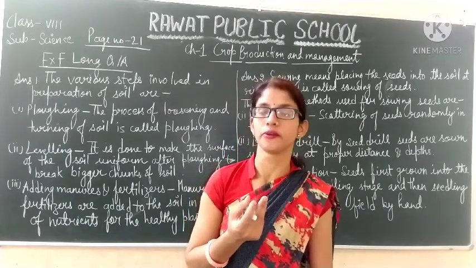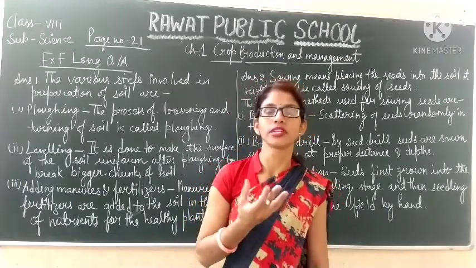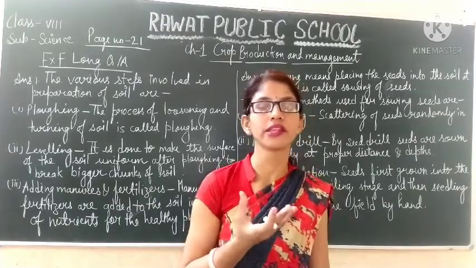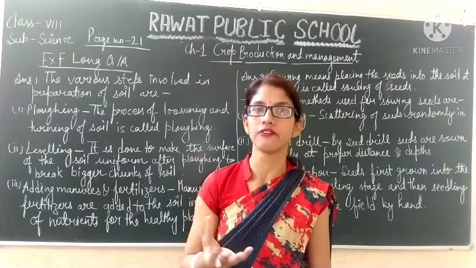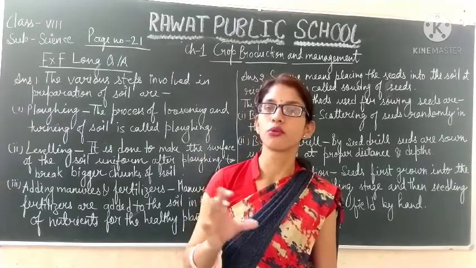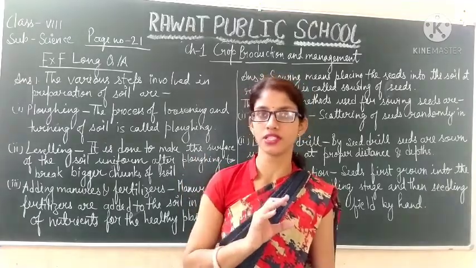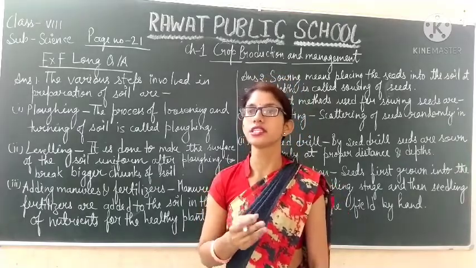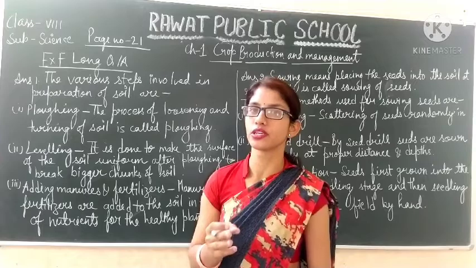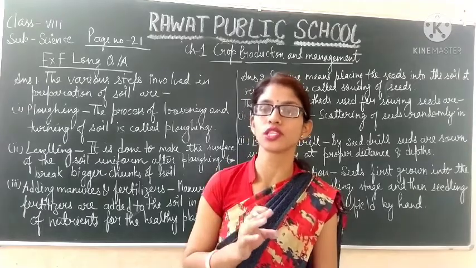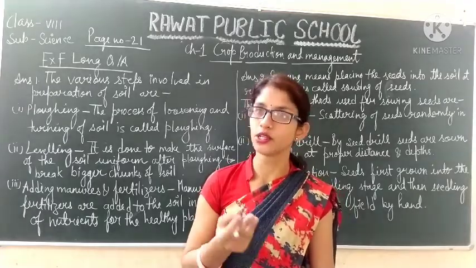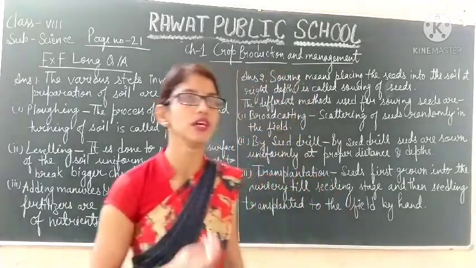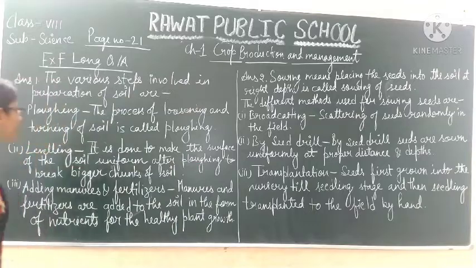Second is leveling. After plowing, what happens? Chunks of soil are also formed in the field. So with the help of a leveler, the chunks are broken down into smaller pieces and leveling of the field is done. And after this, adding fertilizers and manures. Fertilizers and manures are added to the soil to add nutrients so that plants can easily absorb the nutrients. So let's see the answer of this question 1.